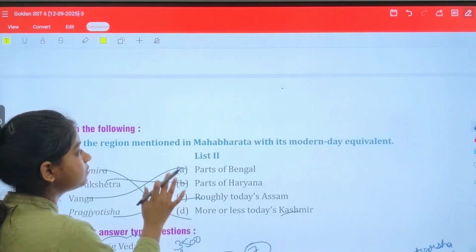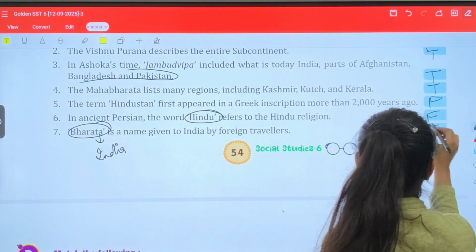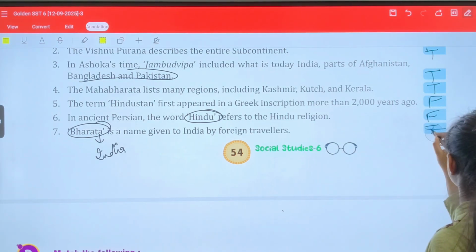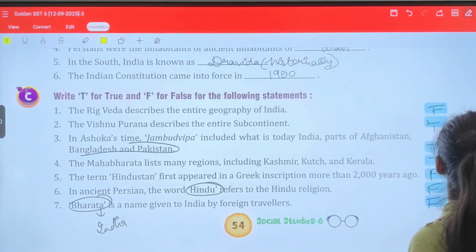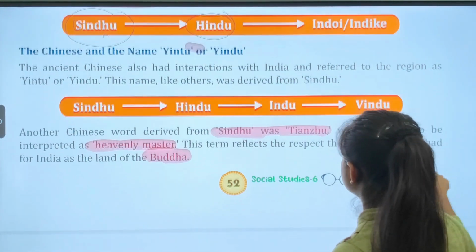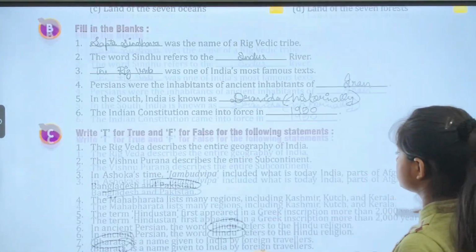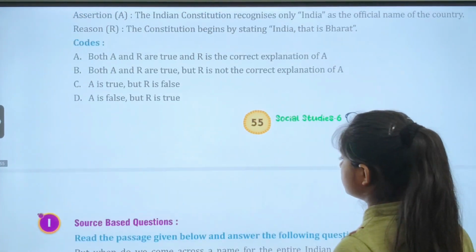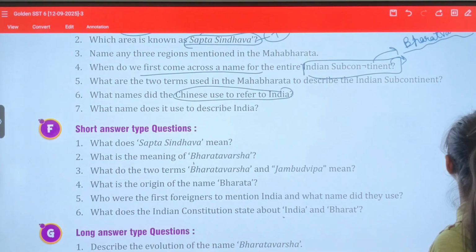So what did they give? We studied it above. This is false, not true. They gave the name Tianzhu. Clear? So the correct answer is Tianzhu.